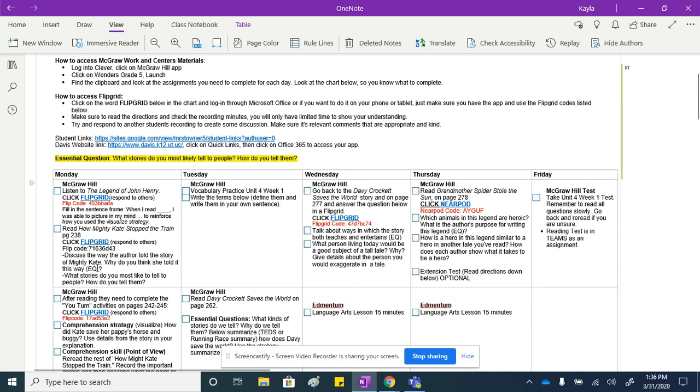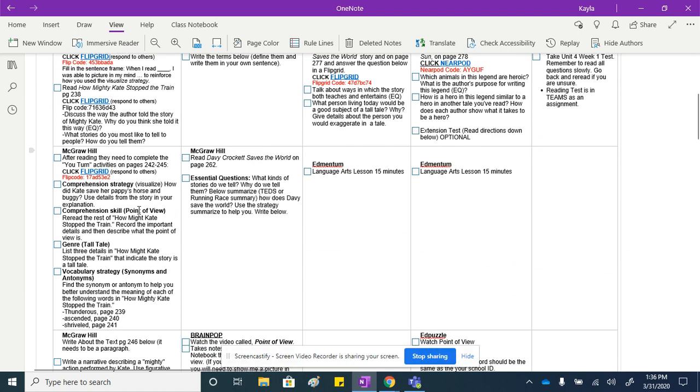So you need to discuss the way the author told the story of Mighty Kate. Why do you think she told it this way? This is relating to the essential question. And then, what stories do you like most, or do you most like to tell to people, and how do you tell them? So this is going to relate to the idea of point of view. This is one of the keys this week, point of view. You're relating it back to the essential question for the whole week. What stories do most people like to tell, and how do you tell them?